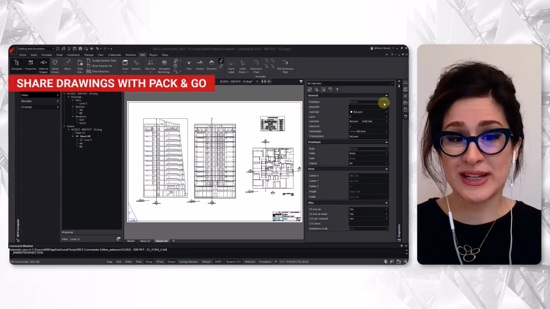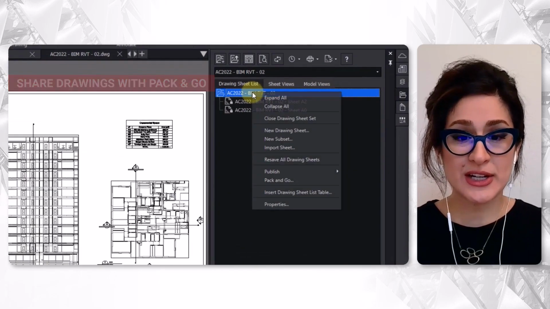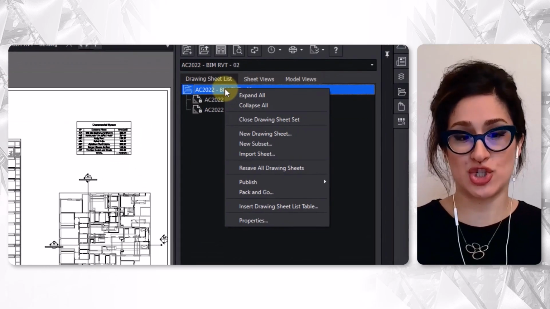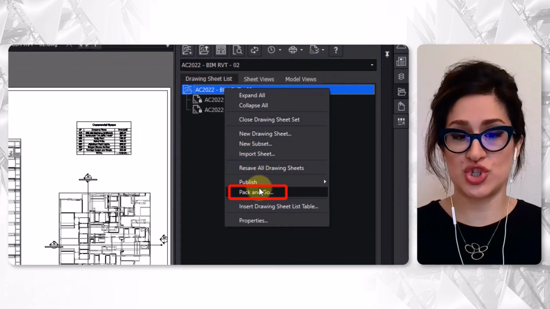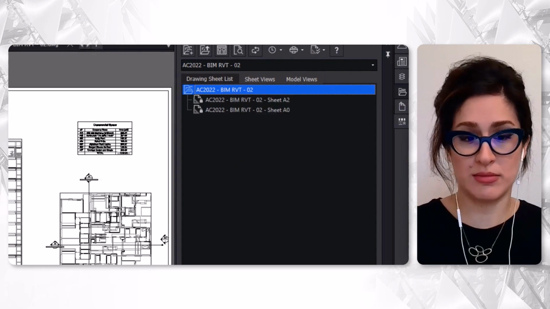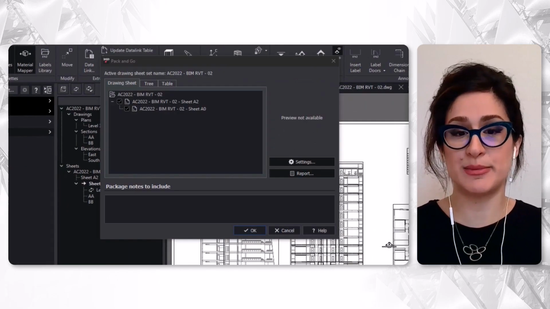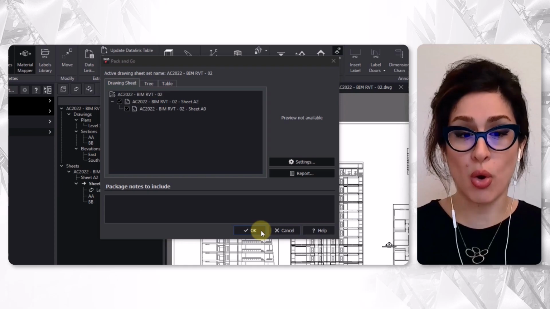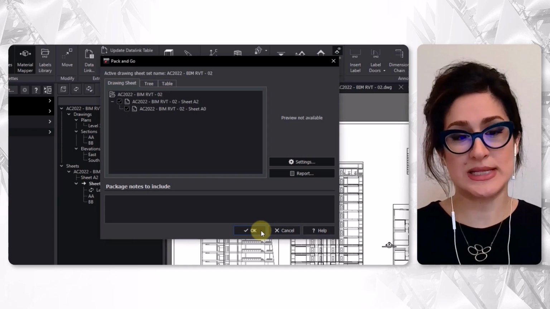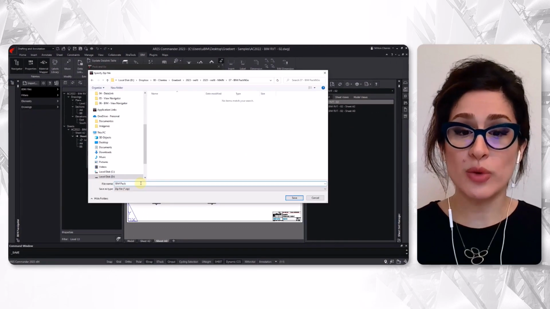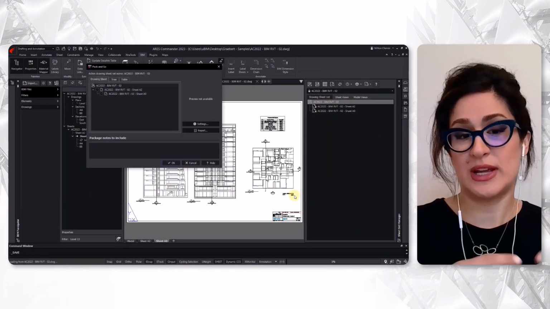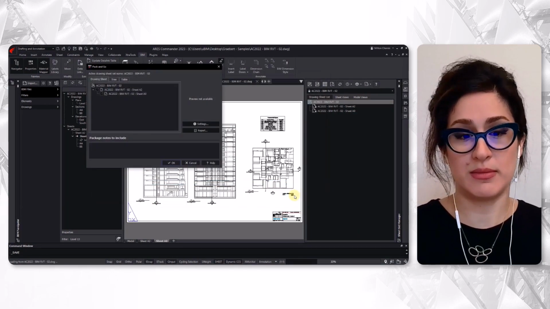As mentioned earlier, drawings can also be inserted on sheets from the Sheet Set Manager. Now, if you want to share your BIM drawings with a non-ARIS Commander user, you can simply use the command to group the sheets into a zip file. And please note that you can also create new sheets in the BIM Navigator.